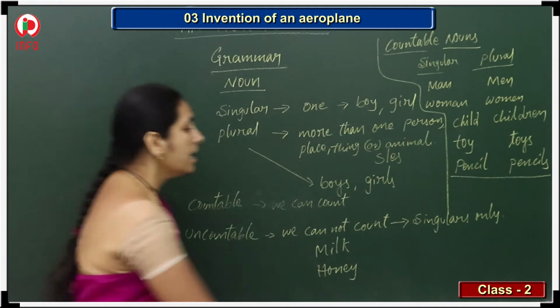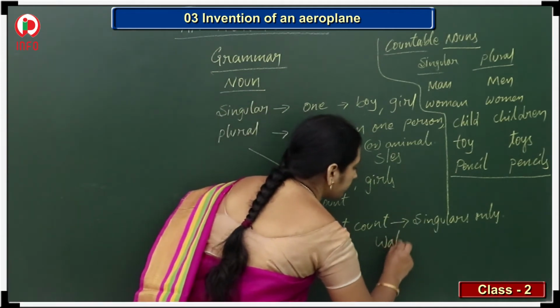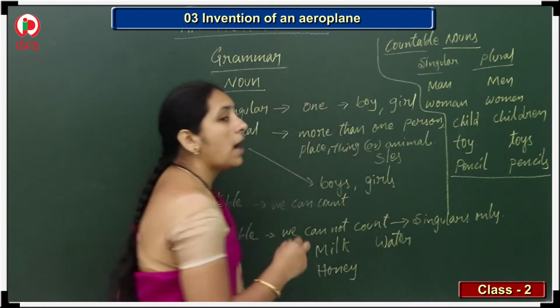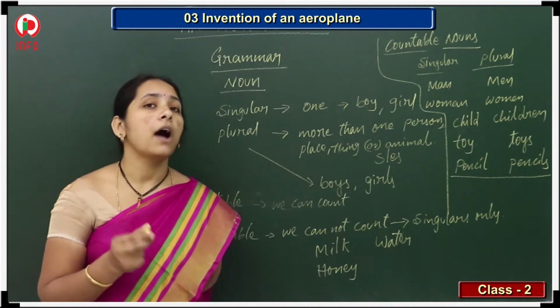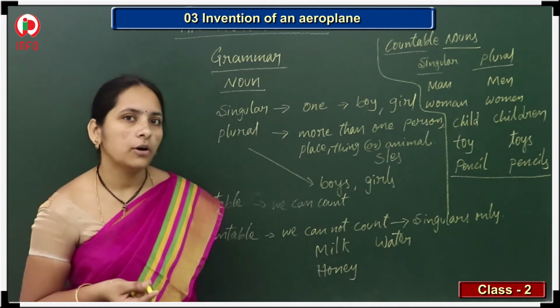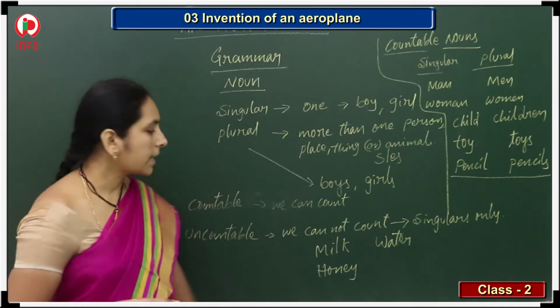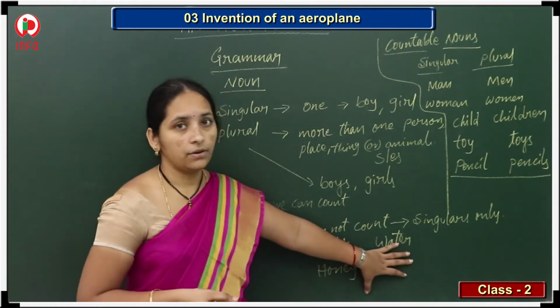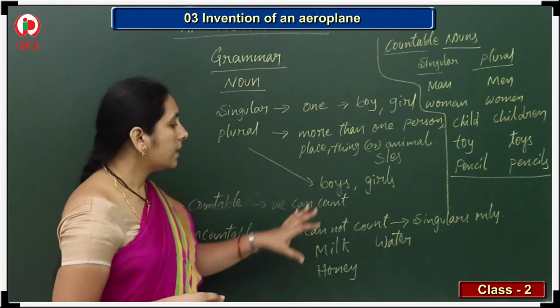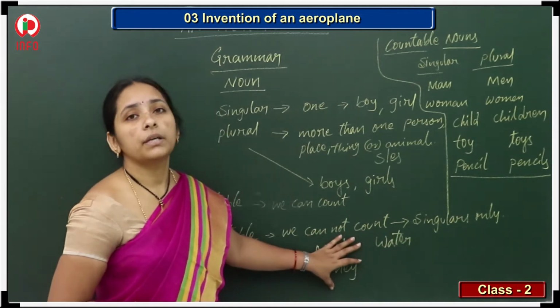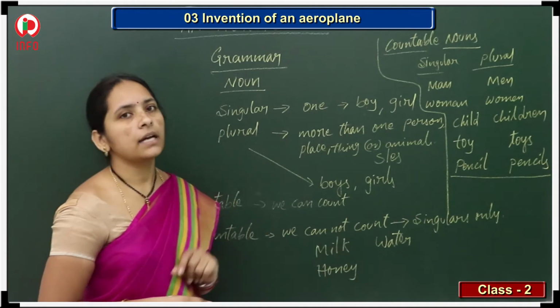Milk, honey. Suppose water. You have 2 bottles of water, but do you have waters? Two bottles of water, is that okay? But waters, do we have? No, right? So can we add S or ES to this? Not at all. That's why these are called uncountable nouns.